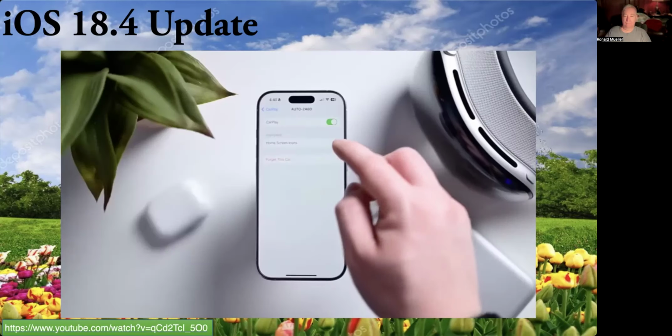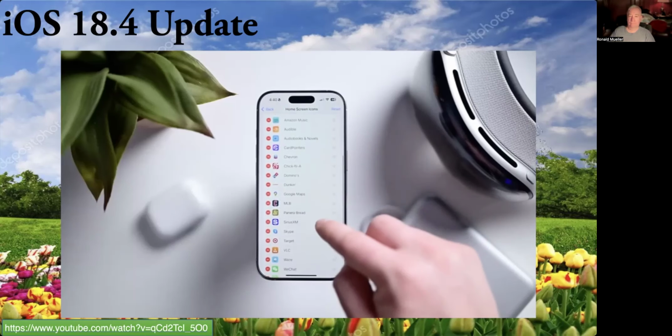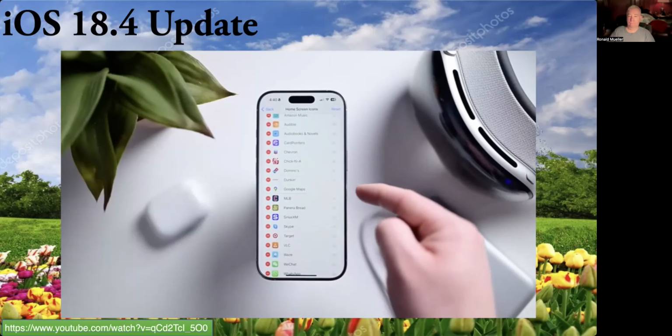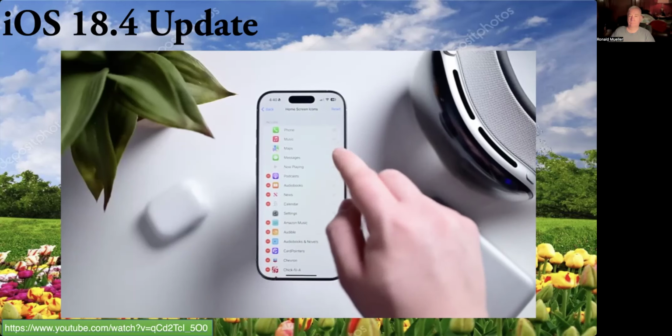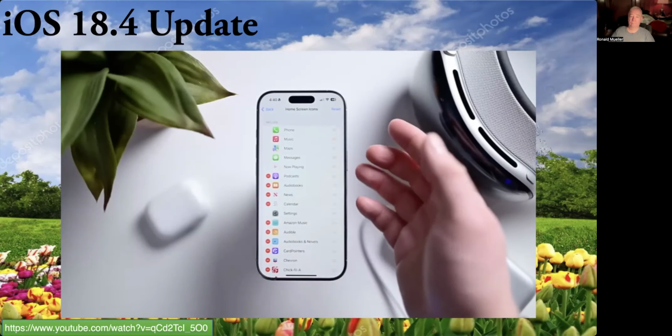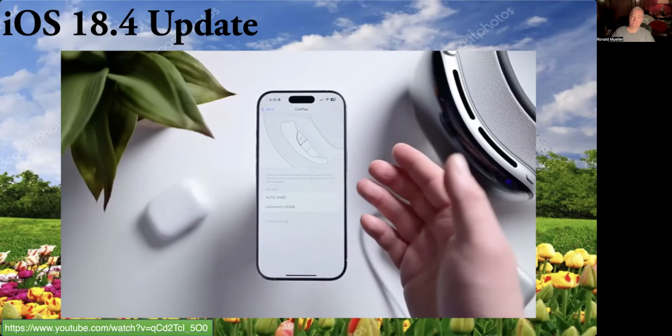CarPlay. It'll now show 3 rows of icons on exceptionally large screens. There's better support for EV chargers too, including support for NACS locations. Lastly, for CarPlay, sports is a newly supported category. That means soon we will start to see sports apps show up. There are some now like MLB, but those are technically under the audio umbrella, not specifically sports. That's why they've been available some time before this new category was designated.